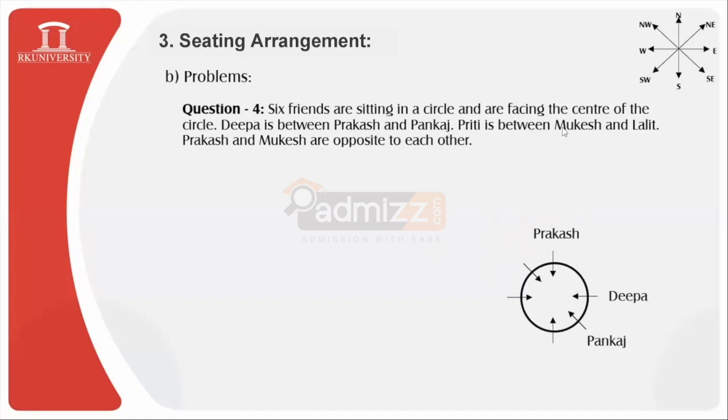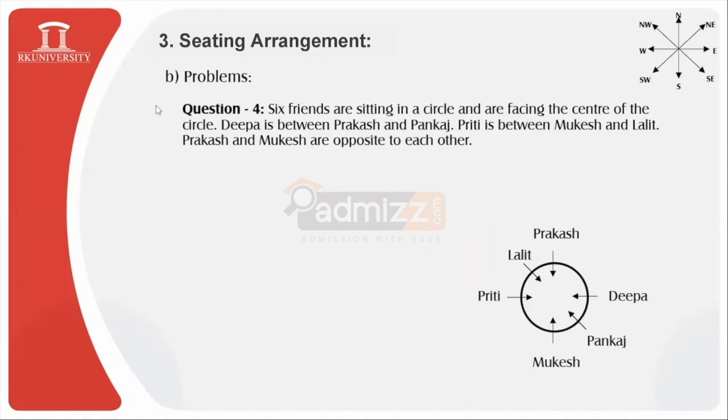Then, Preeti is between Mukesh and Lalit, and Prakash and Mukesh are opposite to each other. It is strictly mentioned that Prakash and Mukesh are opposite, so the location of Mukesh will be over here. Then we have Preeti, who is between Mukesh and Lalit. So Lalit will be just beside Prakash, and only one person remains, that is Preeti. This is how the arrangement gets completed.